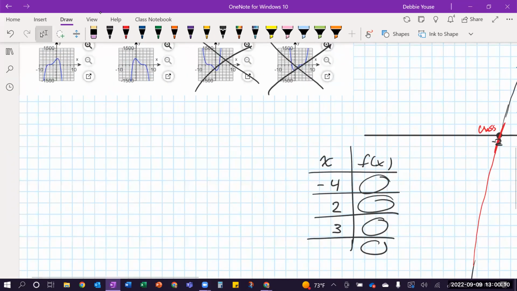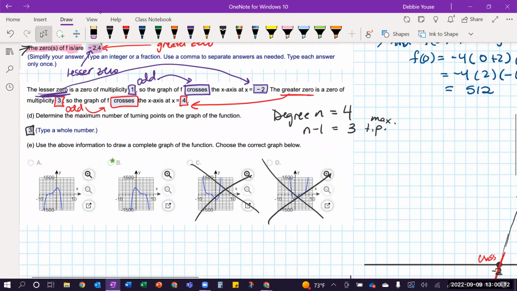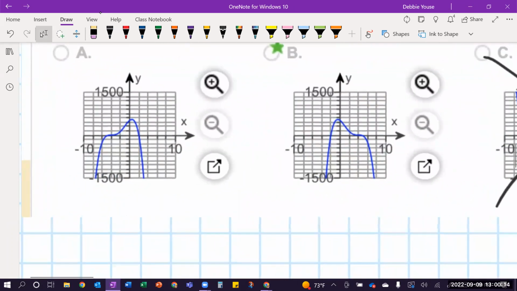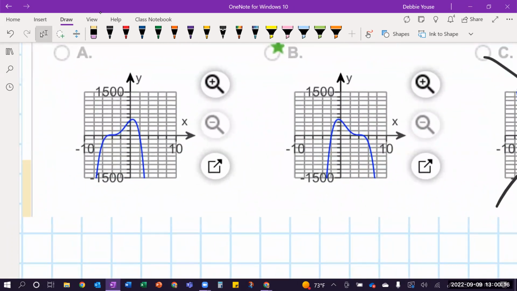So back over here, if I zoom in on this, you can see these are a little bit different. I've already got my 512 amount here and here, and I've got my real zeros at -2 and 4. Looking at the scale, I can see here's a -2, but actually no, that's -4.